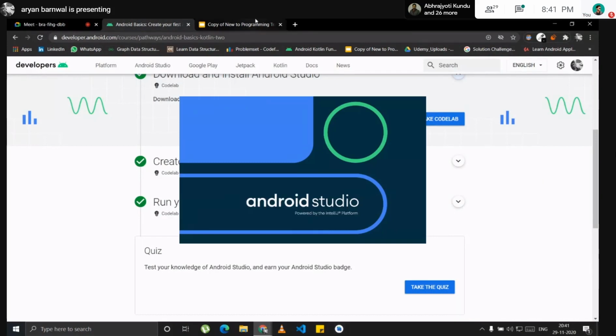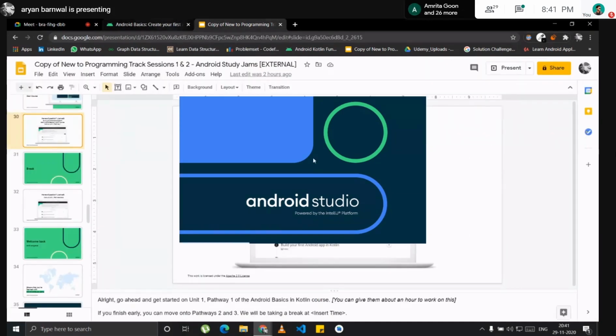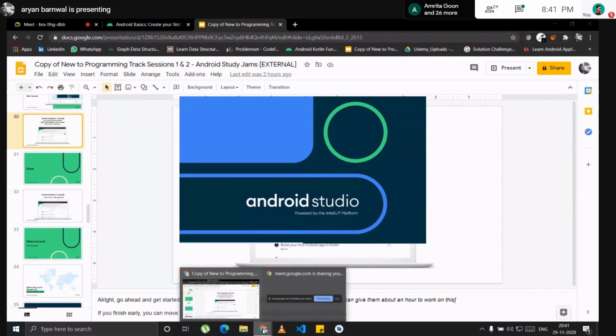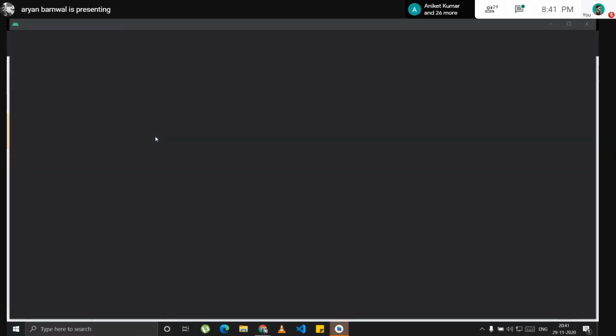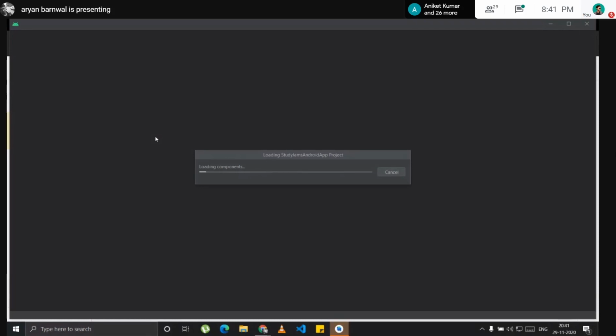Yes, so it opened. Android Studio is a very RAM hungry IDE. It takes a lot of RAM. If you have 16 GB of RAM, it will work perfectly, but for systems with 8 GB or 4 GB of RAM, it's a little slow. So when you are using Android Studio, don't open many Chrome tabs. One or two will suffice, but not more than that. So we'll just load, and again Gradle build.